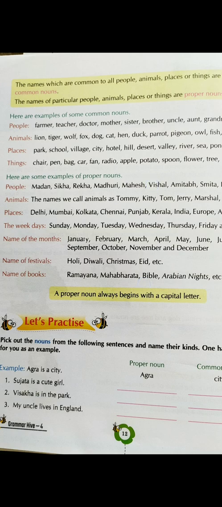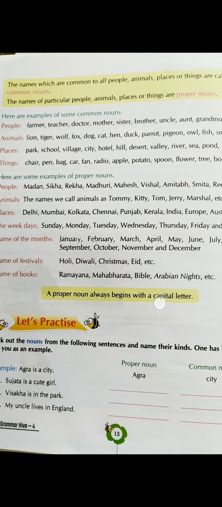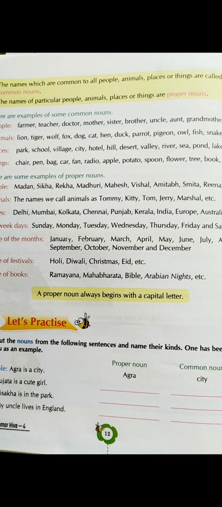So let's see some examples that are provided in your book. So here are examples of some common nouns. Among people, some examples are given. From people, farmer. Farmer is a common noun because a farmer might be the farmer who lives near your house, or the farmer might be the one who lives near my house.